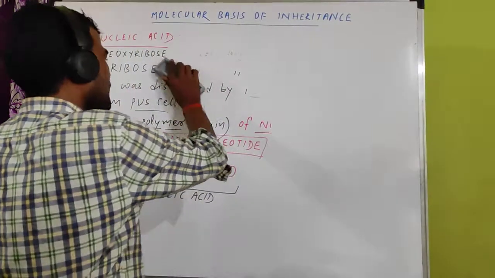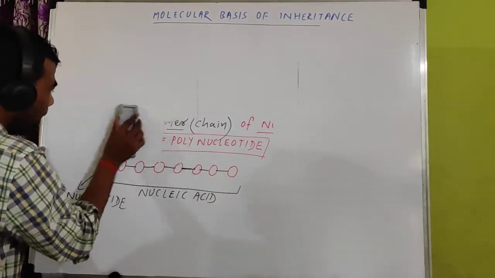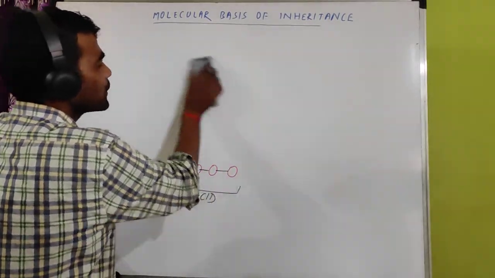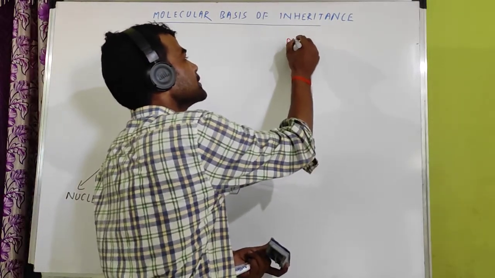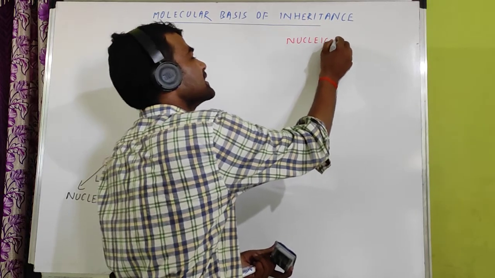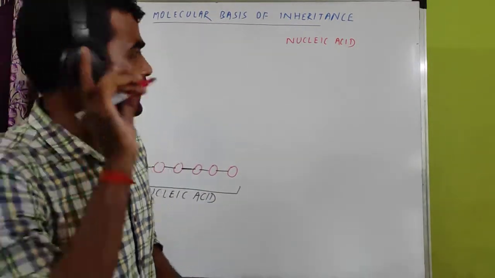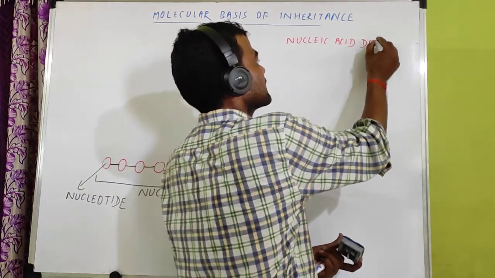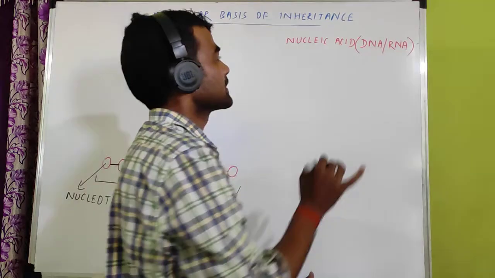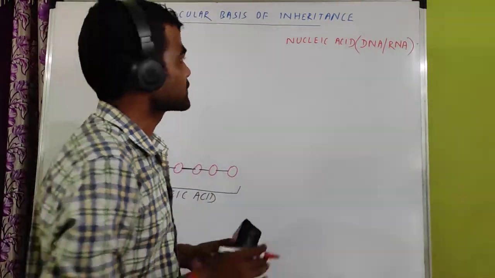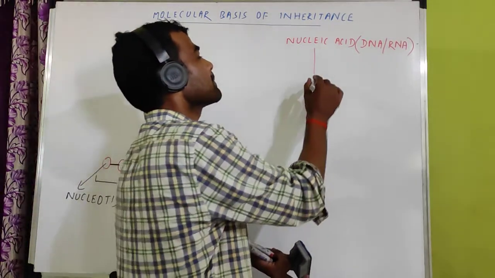So if I write the nucleic acid is made of nucleotides, so after hydrolysis of nucleic acid, what we will get? So now we will draw a flow diagram. Let nucleic acid is present with you. Nucleic acid, any nucleic acid you have. Already I had told you nucleic acid is two types. One is DNA, deoxyribose nucleic acid. Another is RNA. RNA is ribose nucleic acid. So if you break or hydrolyze this nucleic acid after hydrolysis,